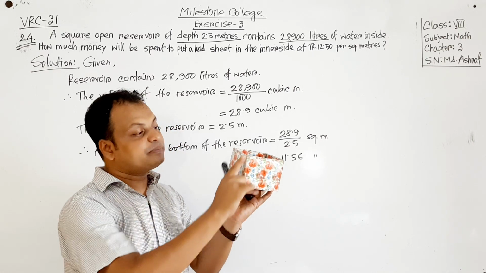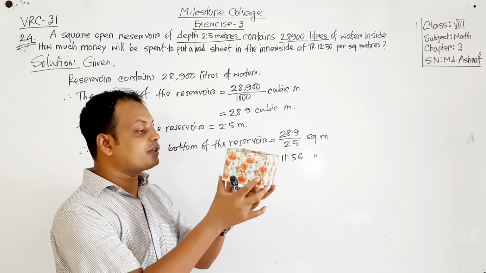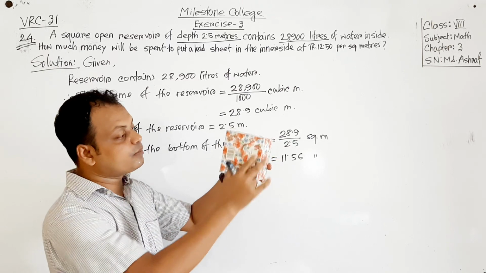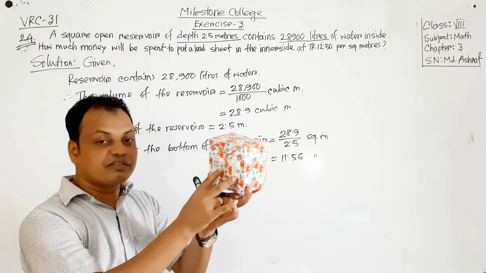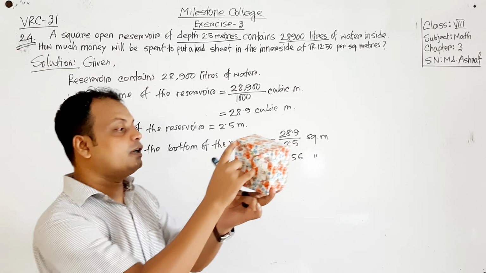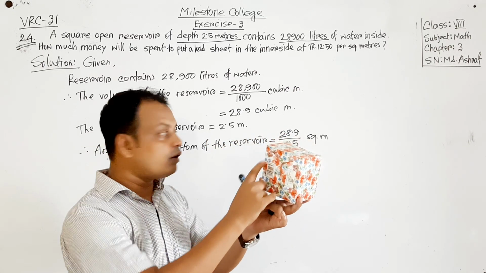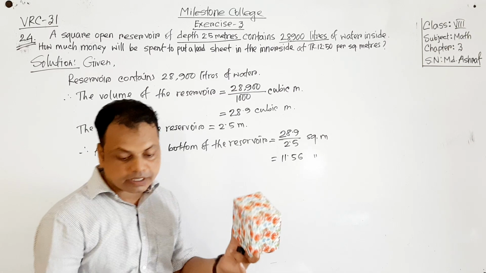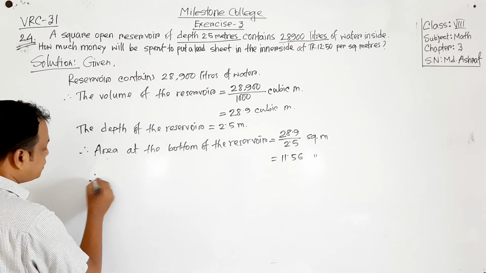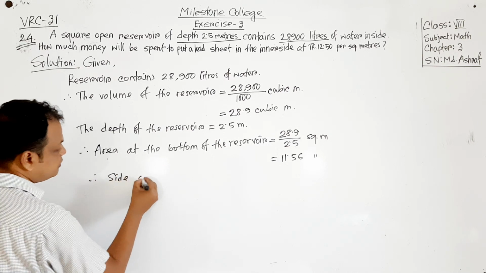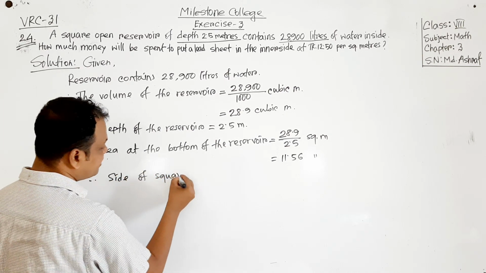The depth, that means the height, is given, so we have got the area of the bottom. It is a square reservoir, so all sides will be equal. From here we can find the side of the square reservoir. Therefore, the side of the square reservoir.